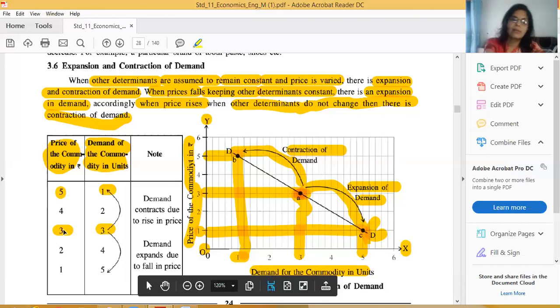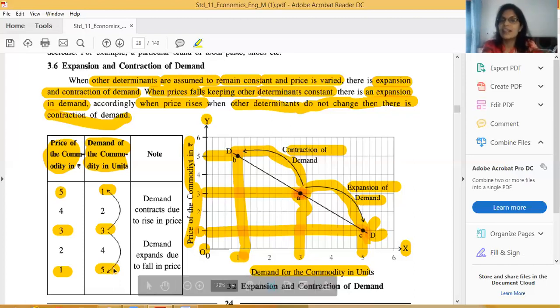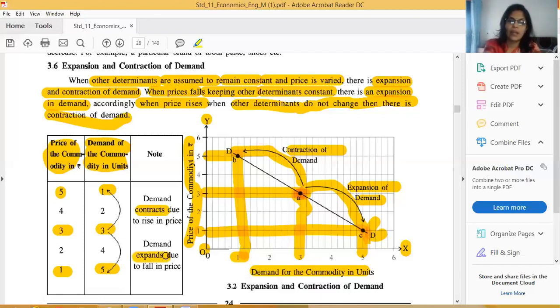When the price falls from 3 rupees to 1, then demand has expansion from 30 to 50 units. It is what? Expansion in demand. So here we have written demand contracts due to the rise in the price. And here, from 3 to 4, that means demand expands from 30 to 50, and the reason is what? Due to the fall in prices. Now I have completed this topic.